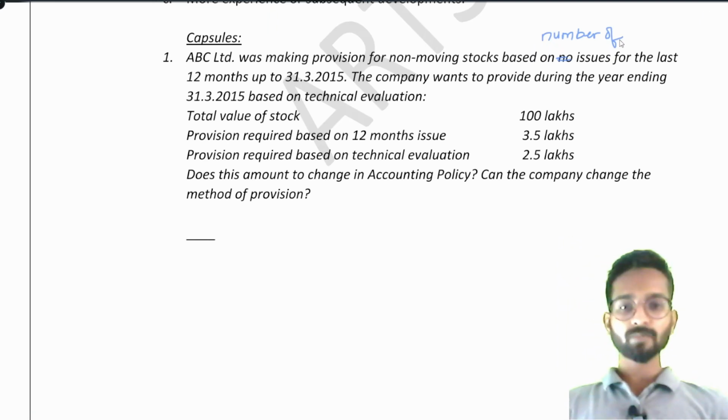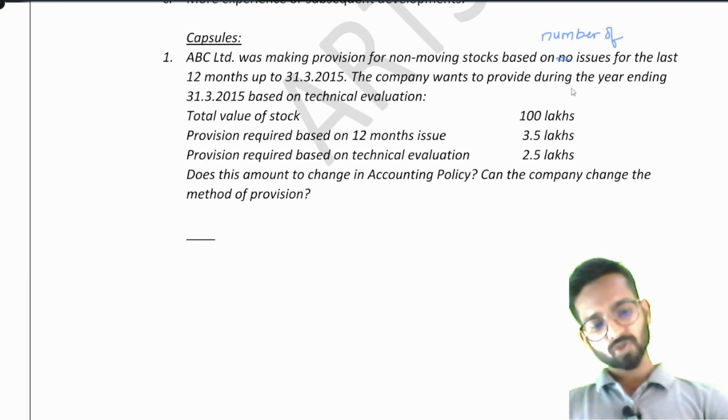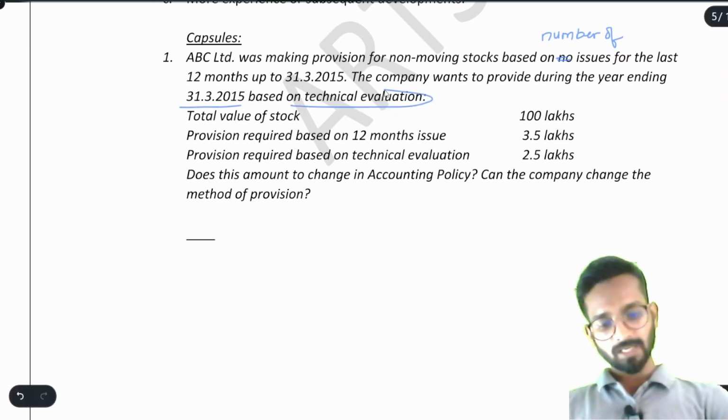So how did they make the provision? They used to check the previous 12 months, how the non-moving stocks had performed, and then make the provision.